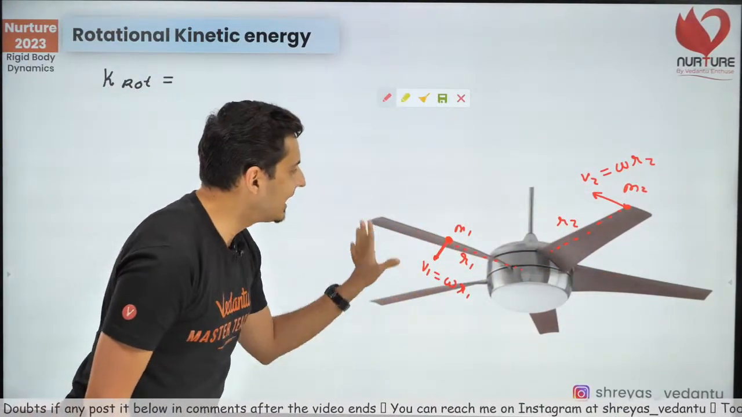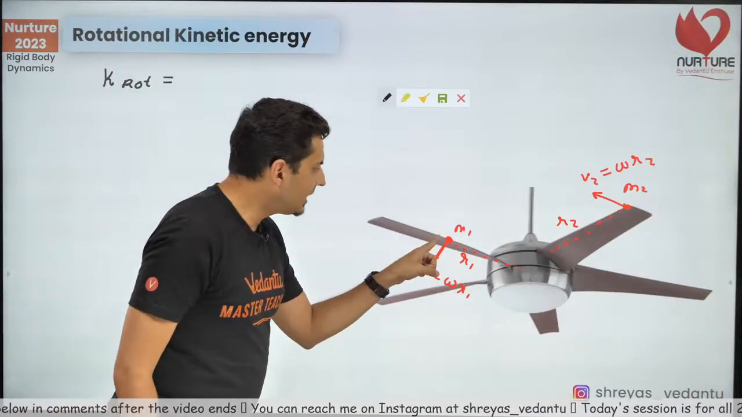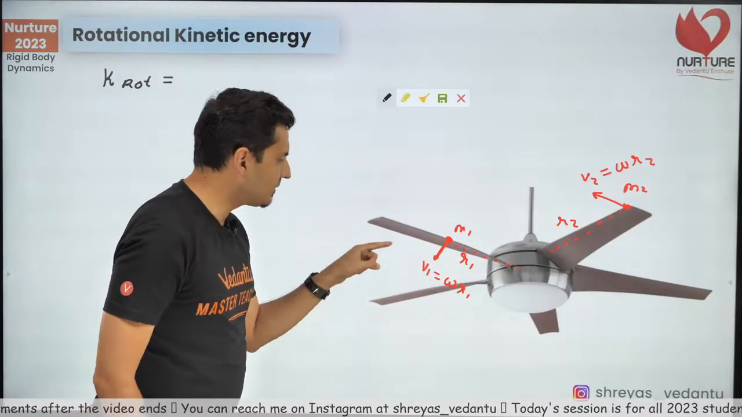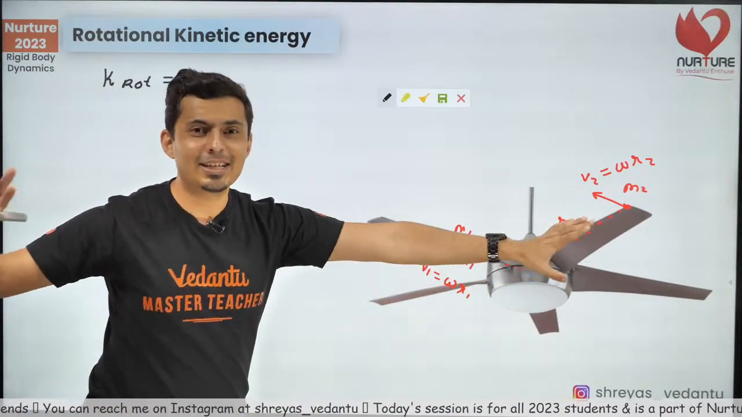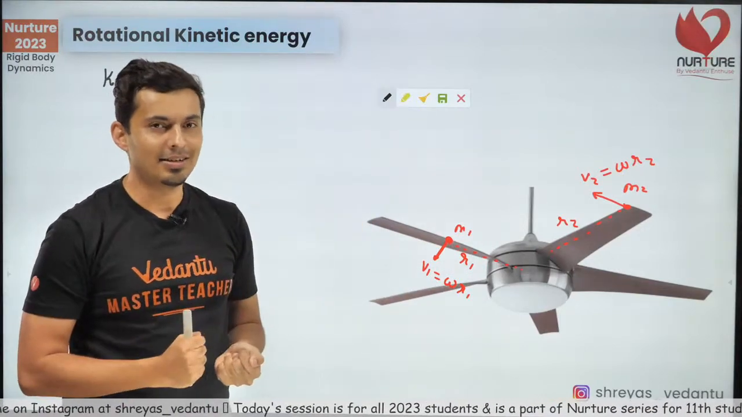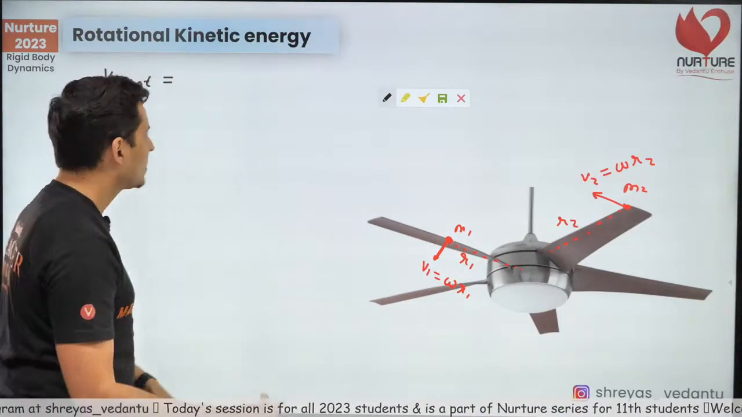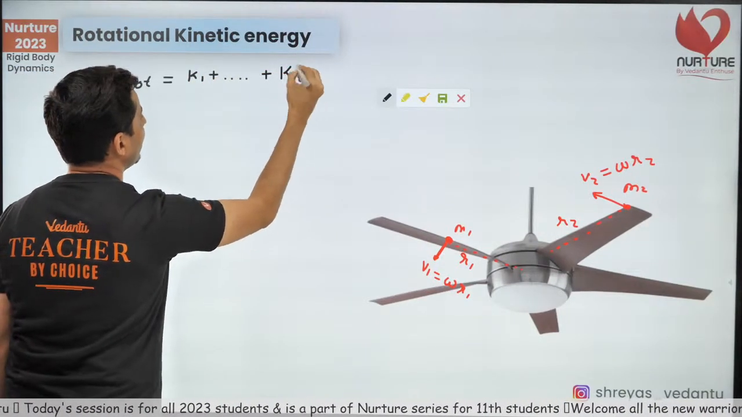So the total kinetic energy of a rotating body is nothing but the kinetic energy of this particle, kinetic energy of this particle, this particle, that particle, this particle. Add all their kinetic energies, and the total kinetic energy will give you the rotational kinetic energy. That's all. So it's nothing but K1 plus K2 plus Kn.